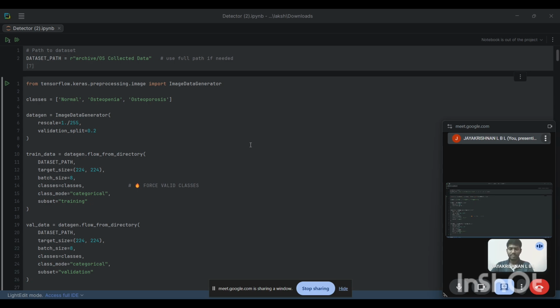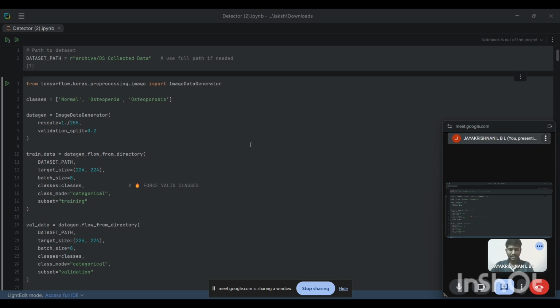The system requirements include software like Python, TensorFlow, Keras, NumPy, Matplotlib, and Gradio, and a system with a minimum 8 GB RAM and a GPU. These tools enable efficient training, evaluation, and deployment of the deep learning model.